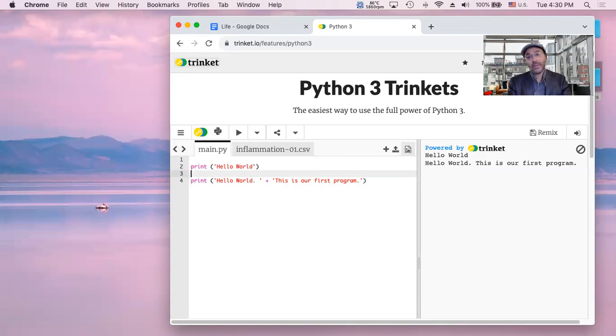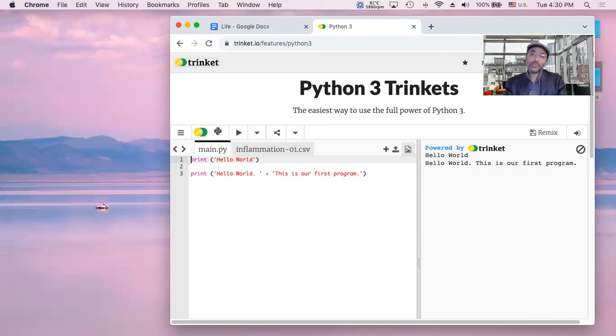Now, in our program, there's a space between these two lines of code. In the output, there is no line separating the two lines of code. So what if we want to add a line separating hello world from hello world, this is our first program? What if we want a line in the middle? Well, let's move everything up. Line 1 in our program reads print hello world. Line 3 is print hello world, and this is our first program.